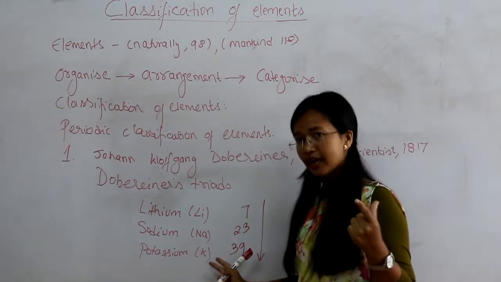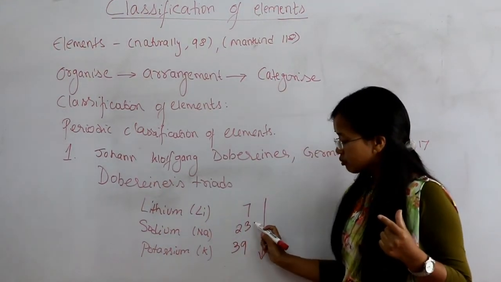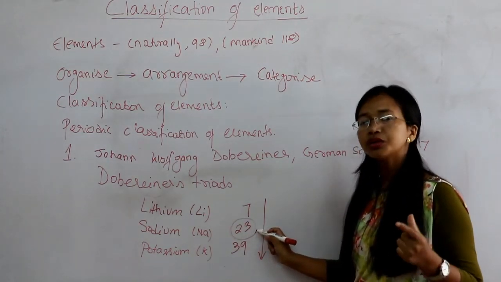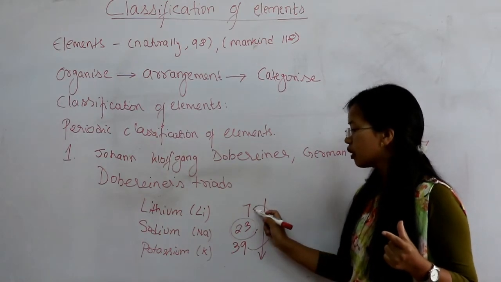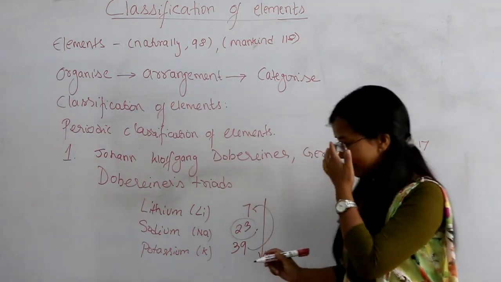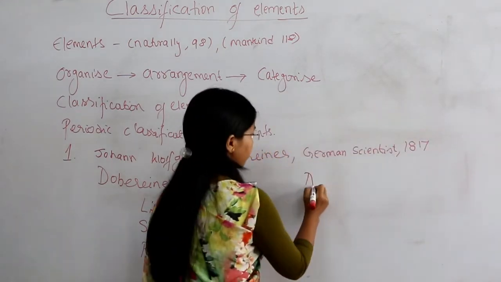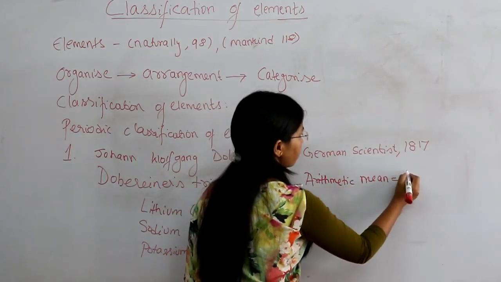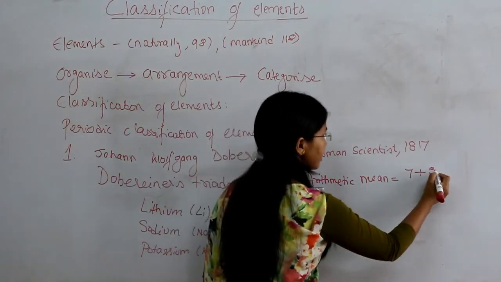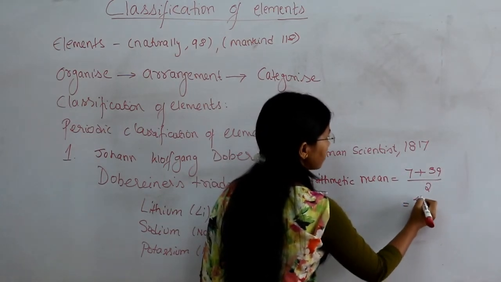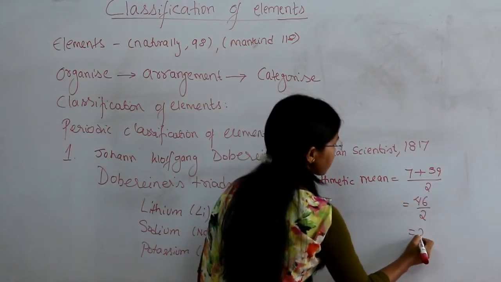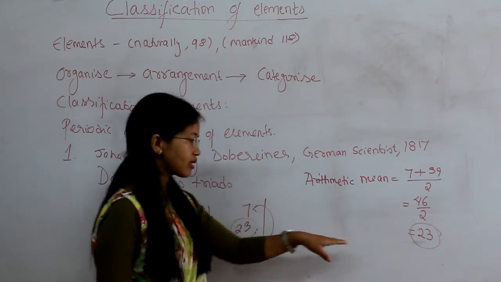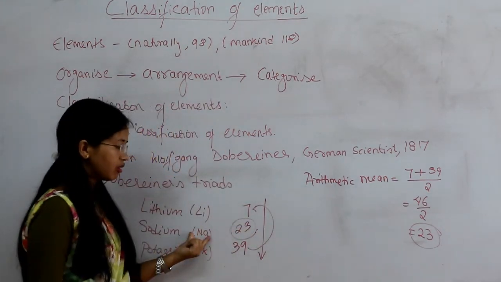The second thing is that he stated that the atomic mass of the second element is approximately equal to the arithmetic mean of the other two elements. Alright, for your understanding, let's see here. Arithmetic mean of 7 and 39. So this we have 46, which is 23. So we can clearly see from here that this 23 is the atomic mass of the second element, that is sodium.